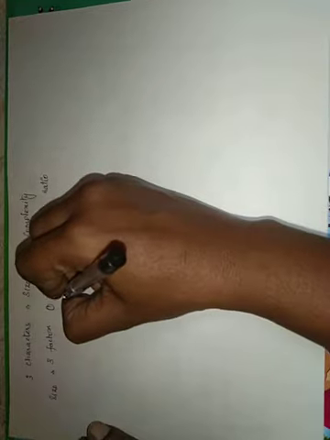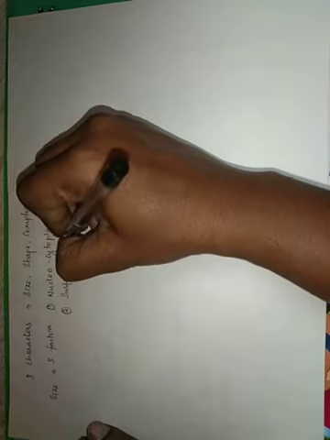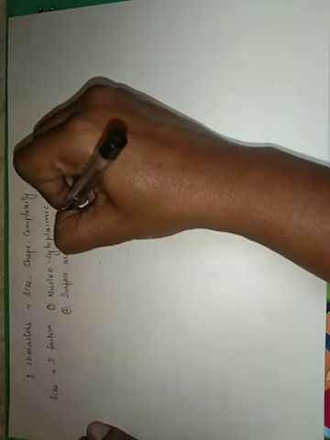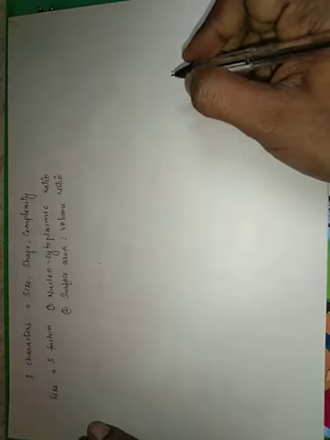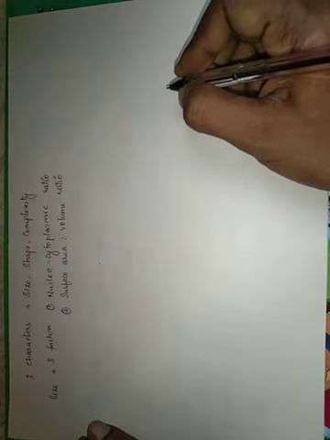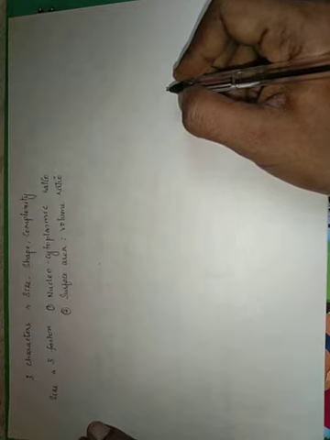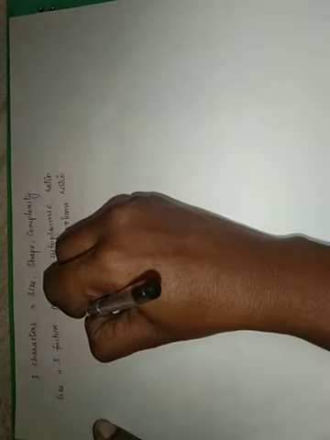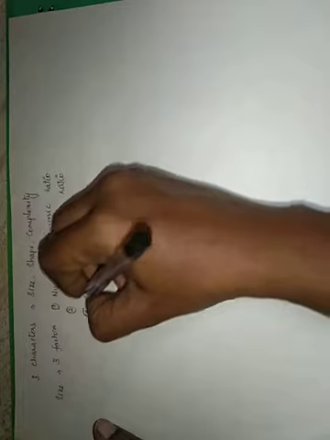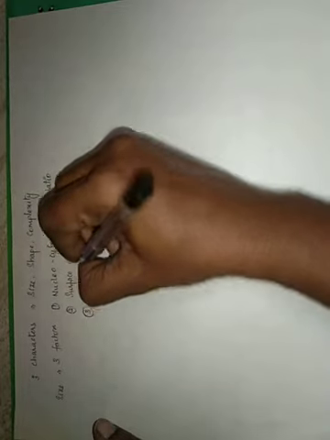Similarly, one more factor is surface area to volume ratio. Again, these factors decide whether the cell has to remain in the same size or change its size. When they go for changing their size, the main thing they take up is cell division. And the third factor is the rate of metabolism.